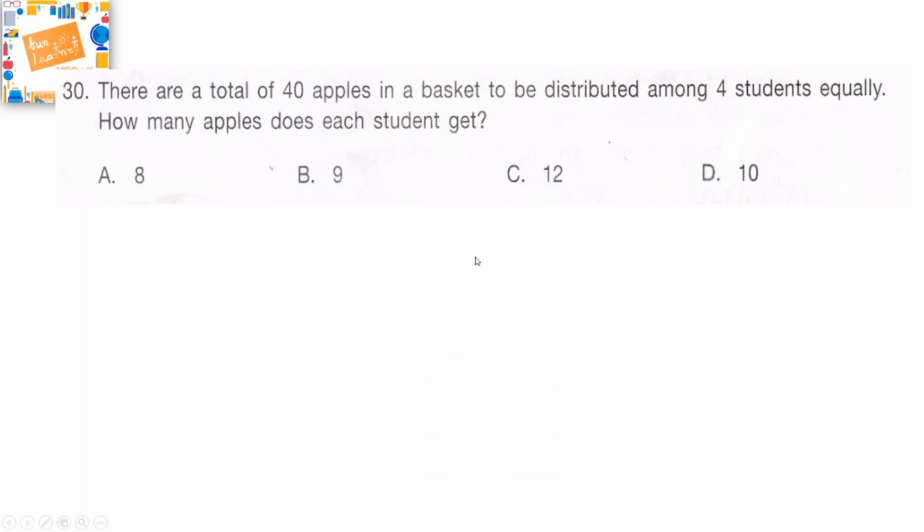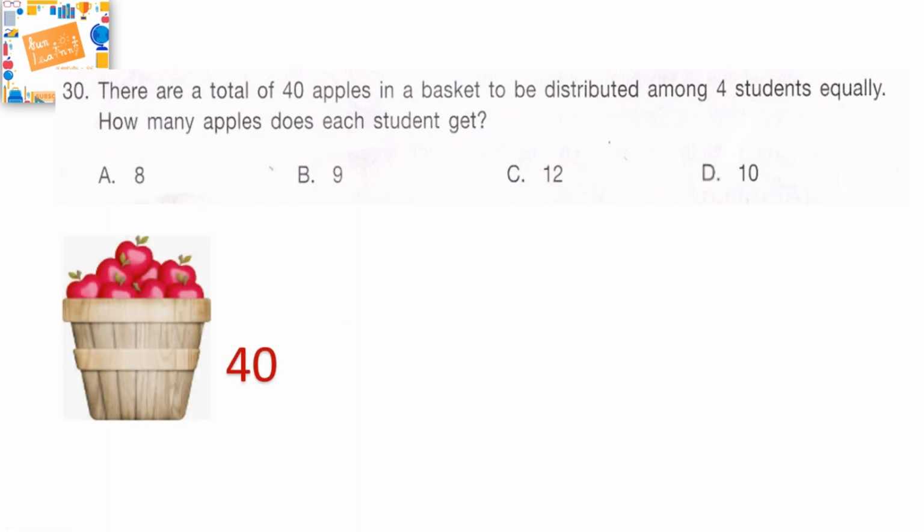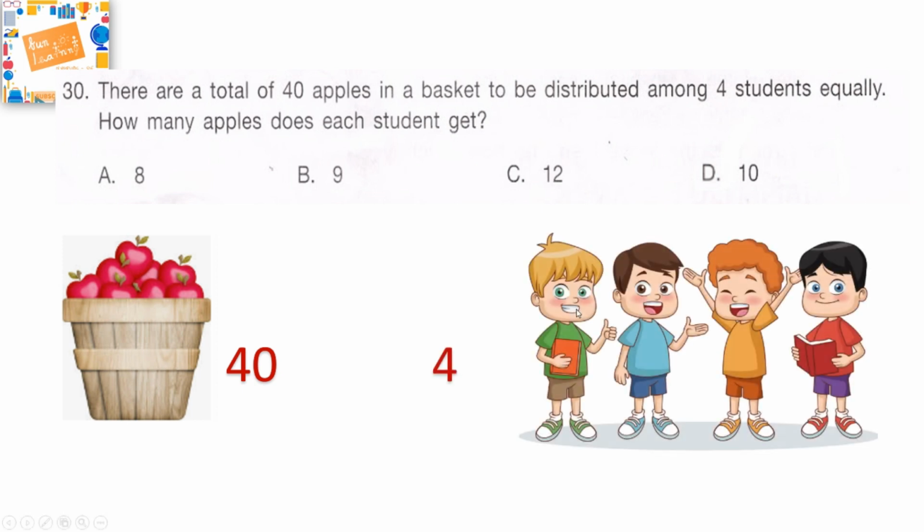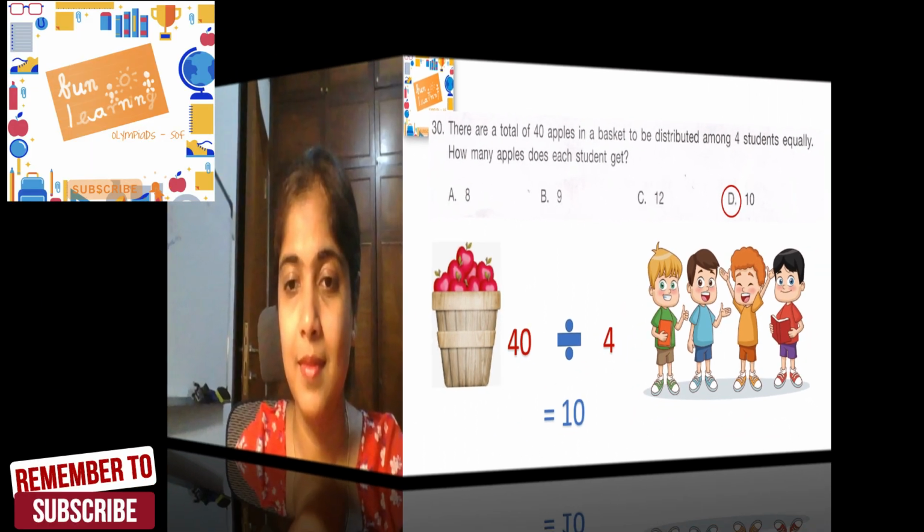Well, this is an easy one and I'm sure you would have got it correct. So there's a basket filled with 40 apples and this needs to be distributed among 4 students equally. Equally means 40 needs to be divided by 4, which is equal to 10. Hence the correct answer is option D, 10.